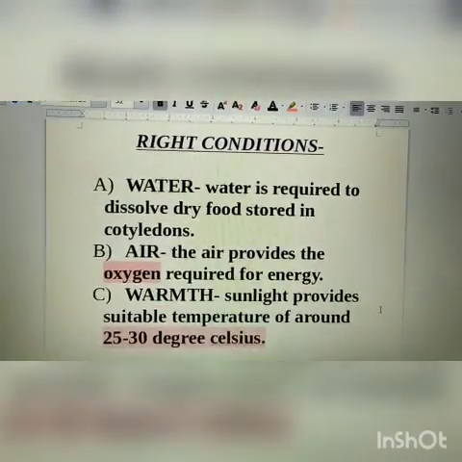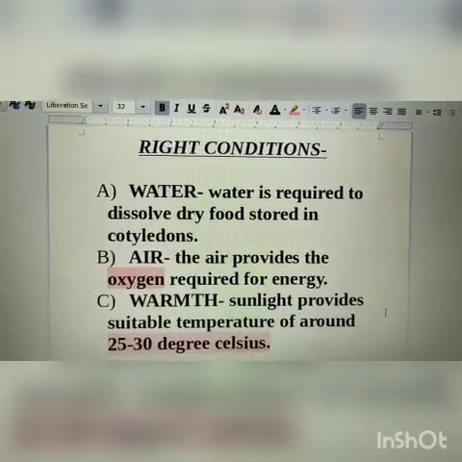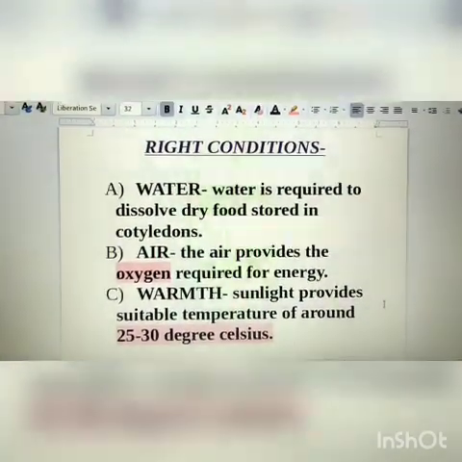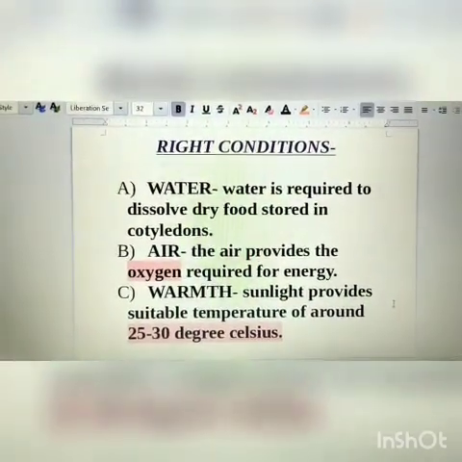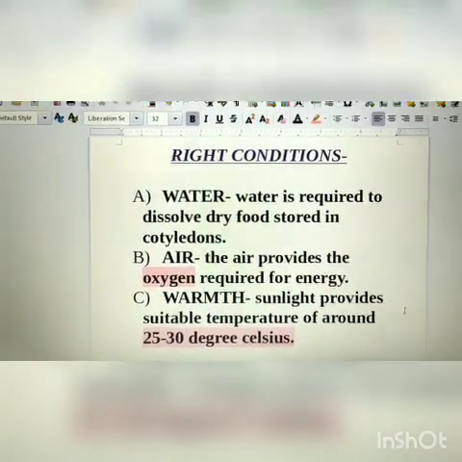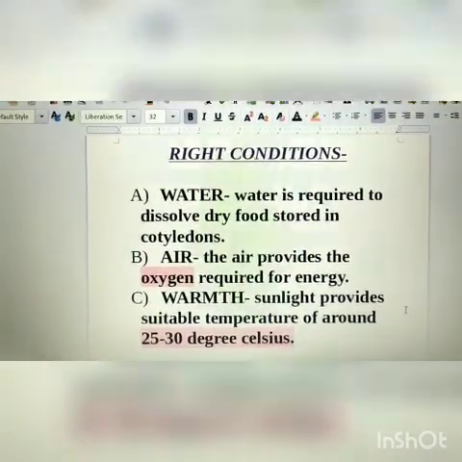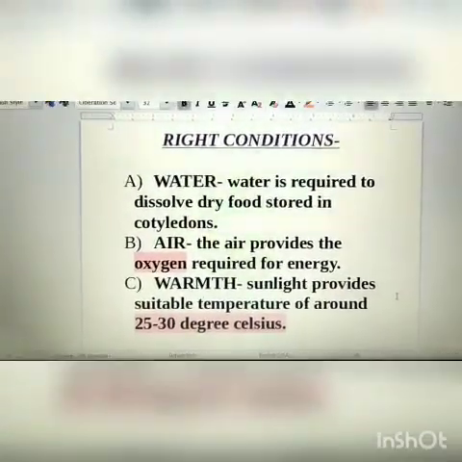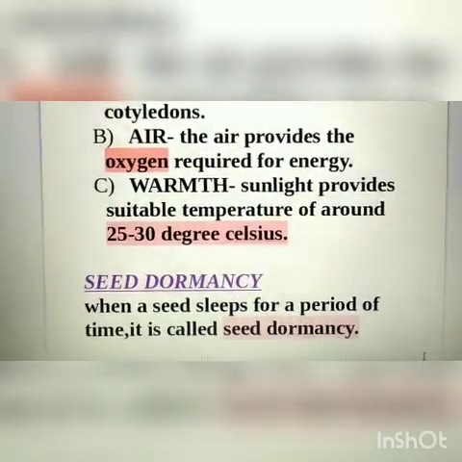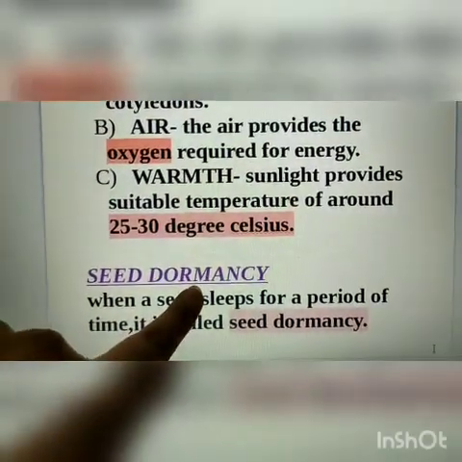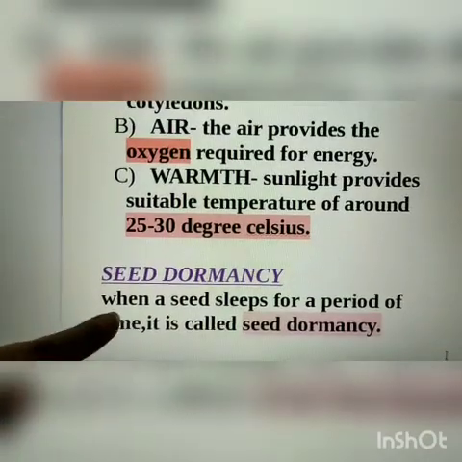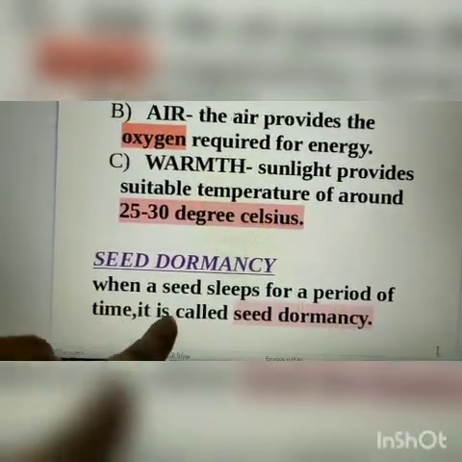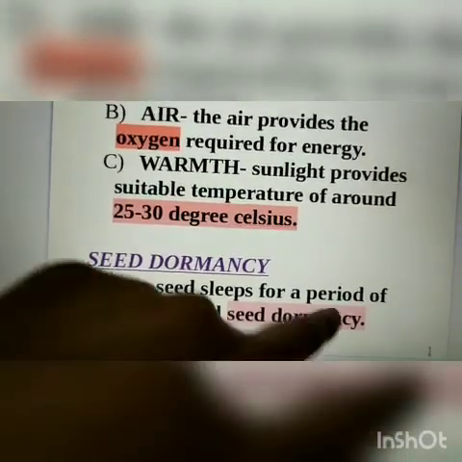So children, the seed starts growing when it gets all the right conditions. But in certain conditions, the seed may not germinate even after getting proper water, air or warmth, that is temperature. So that condition is called seed dormancy. So what is seed dormancy? When a seed sleeps for a period of time, it is called seed dormancy.